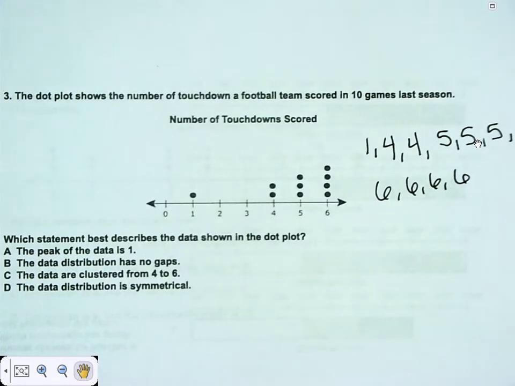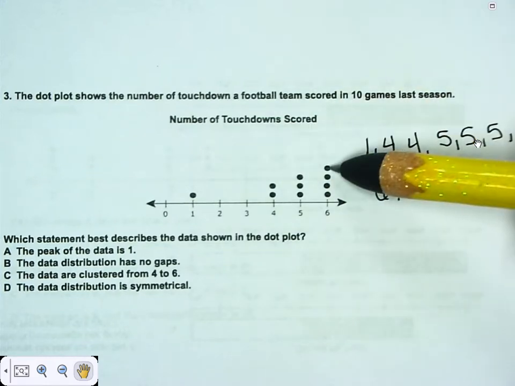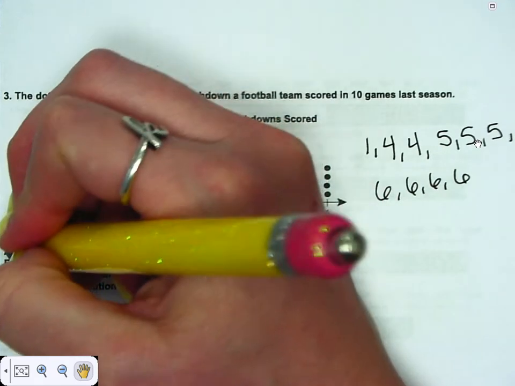A says the peak of the data is 1. And I remember that peak is the high point of the data. And I see 6 is the high point of the data, not 1. So A cannot be it.